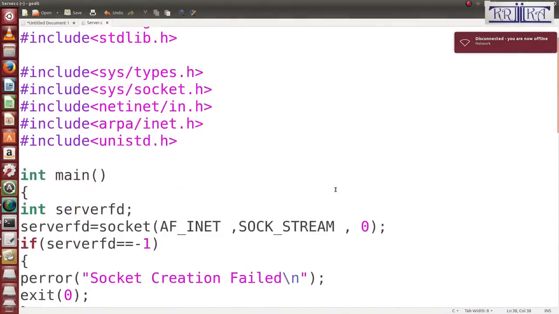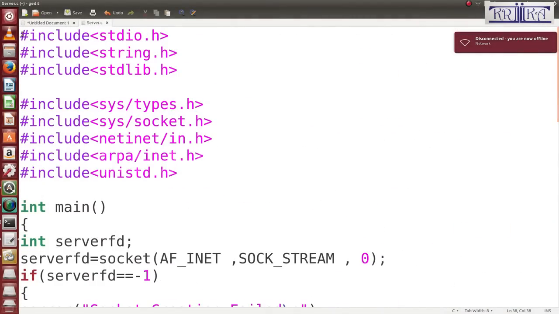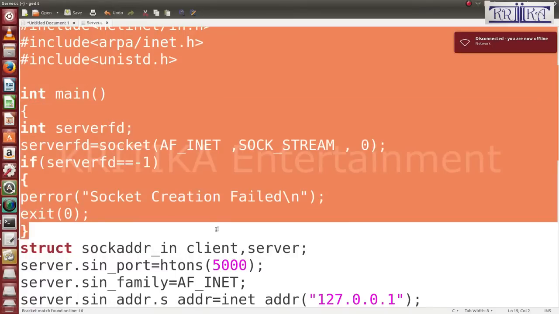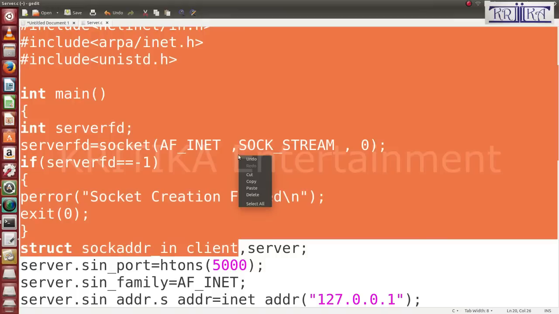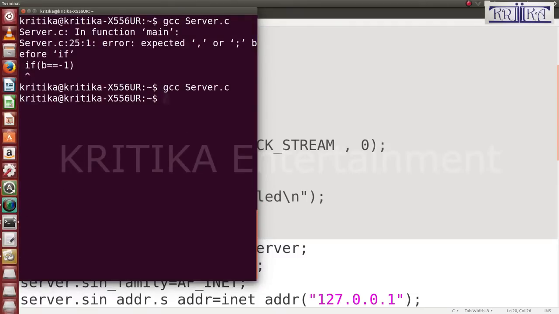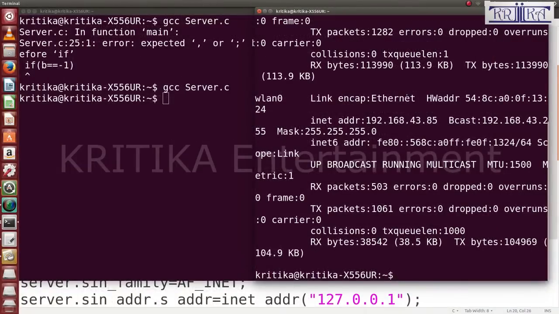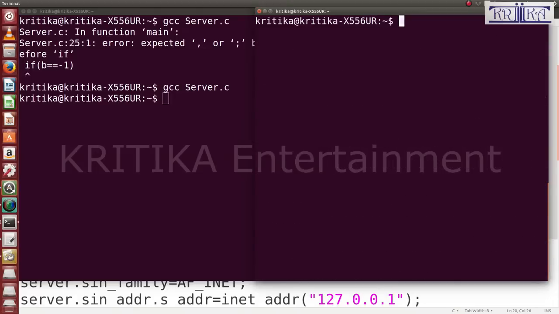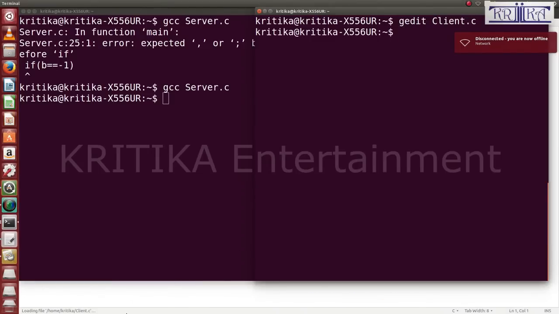I'll just copy and paste, because everything is equal up to that point. Then I'll go here, clear, and type gedit client.c. Okay, then you can see the client program open.